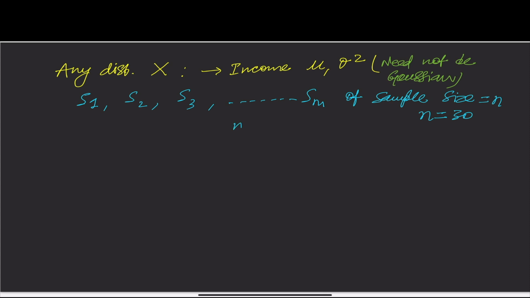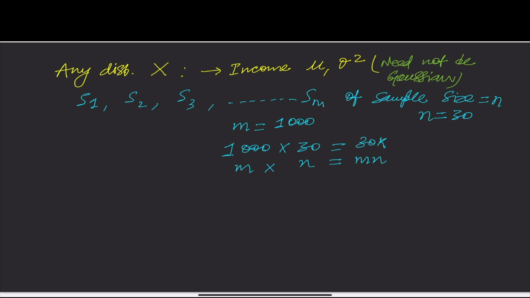Let's assume m is equal to 1000. Which means I just needed to compute 1000 times 30. This 1000 is my m and this is my n, so mn is like 30k. Which means I just needed to compute 30,000 people's income. So I collected 30,000 observations.